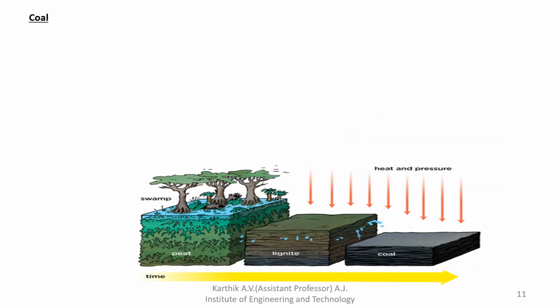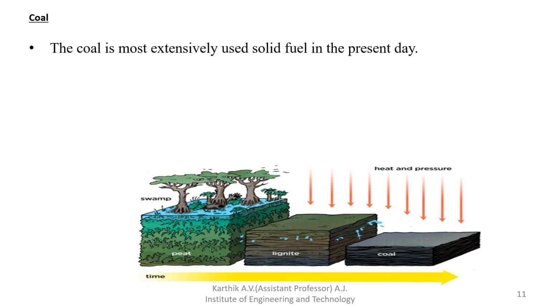Okay, next is coal. How coal forms, we'll see one by one in the next slide. Coal is the most extensively used solid fuel in the present day. Okay, coal usually comes in the form of solid fuel. By burning this coal, we can produce electricity. Some power plants in India are coal power plants.